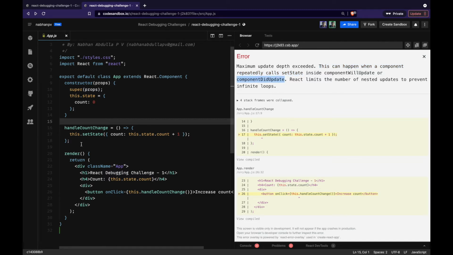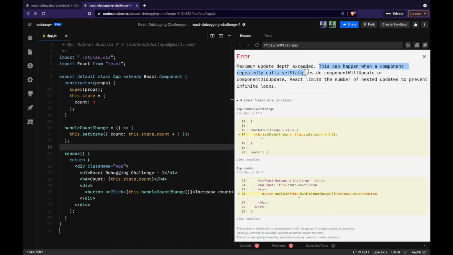So the second part, at least, we aren't doing anything here, right? We aren't using componentWillUpdate or componentDidUpdate. But the first thing is something we need to verify: it can happen when a component repeatedly calls setState. Not really, right? We are only trying to call handleCountChange when the button is clicked. But let's see. Now that is the error message.